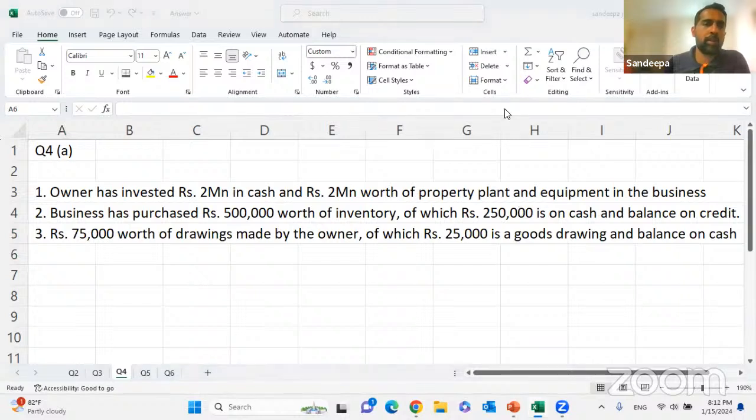Very good. Now, 75,000 worth of drawings made by the owner, of which 25,000 is a goods drawing, or inventory drawing, or stock drawing. You can use whatever the word. And the balance is cash drawing. Right? Easy.